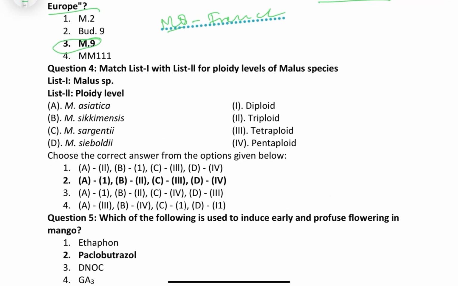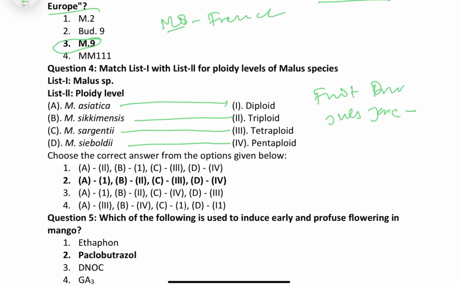In the case of Malus asiatica, it is diploid. Sikkimensis is triploid. Then Sargentii is tetraploid. Sieboldii is pentaploid. So friends, in the case of temperate fruit breeding, you must read Fruit Breeding for the Temperate Part by Jules Janick and Moore. You must read at least apple, pear, peach and plum from this book.